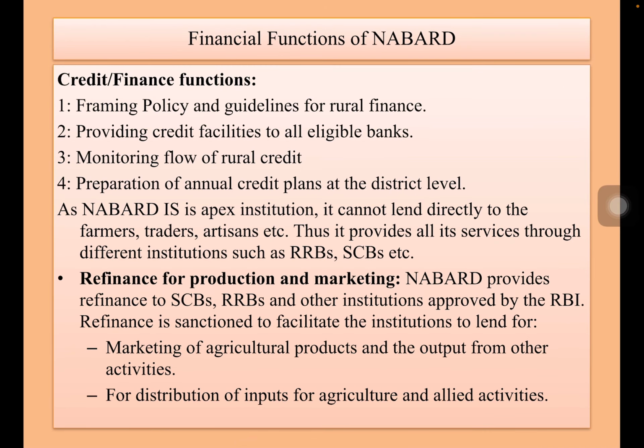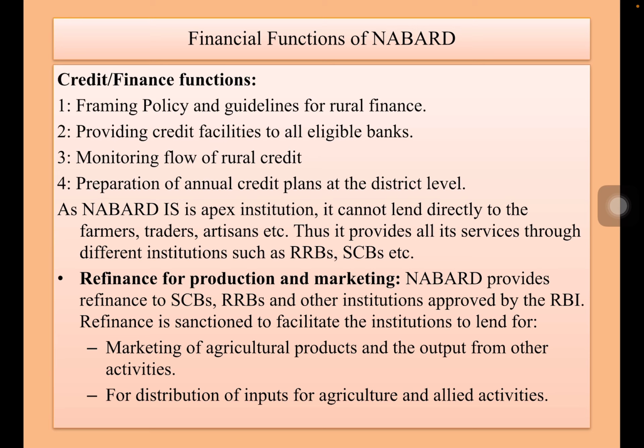Credit functions: framing policy and guidelines for rural finance, providing credit facilities to all eligible banks, monitoring the flow of rural credit, and preparation of annual credit plans at district level are the basic outlines of the finance functions of NABARD. Remember, NABARD is an apex institution. It cannot lend directly to the farmers, traders, artisans, etc. It has to provide all services through some institutions, usually regional rural banks and cooperative banks.